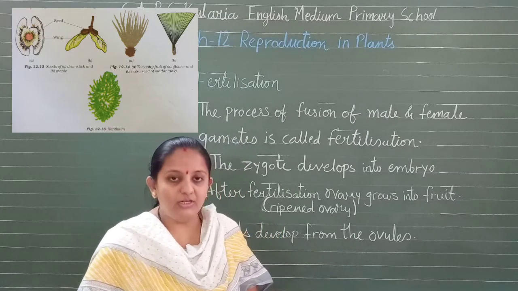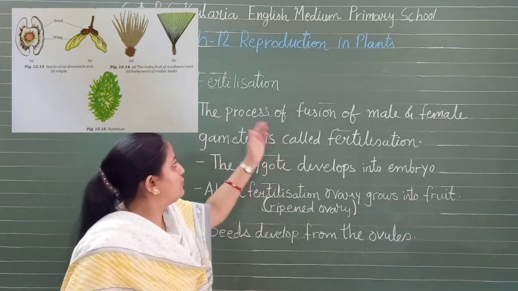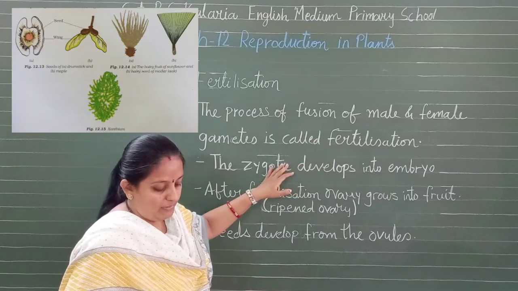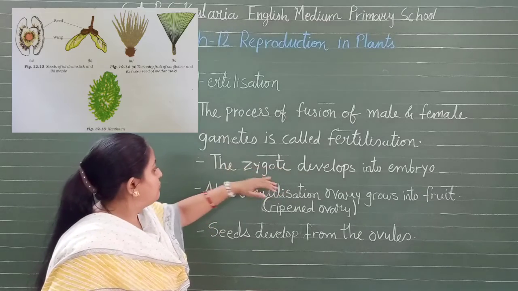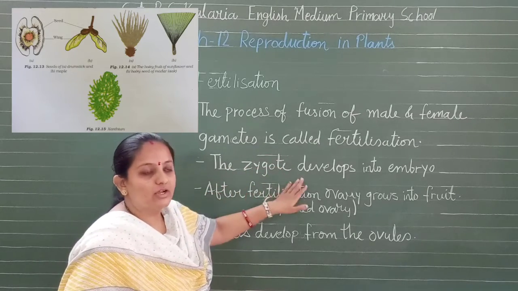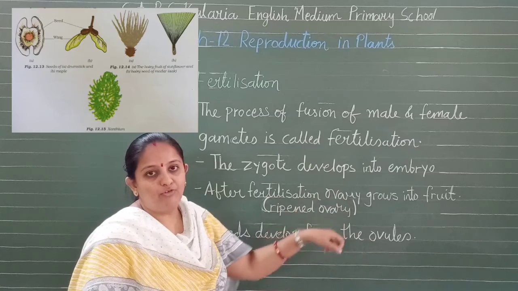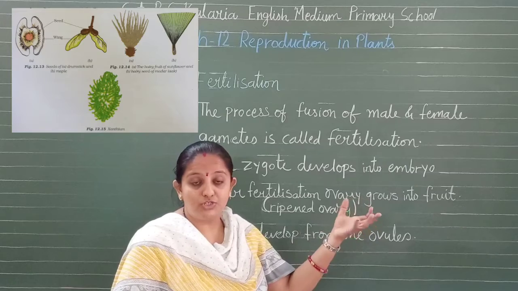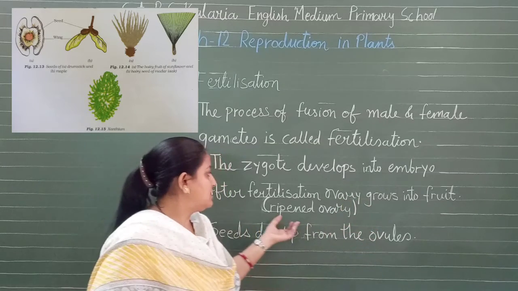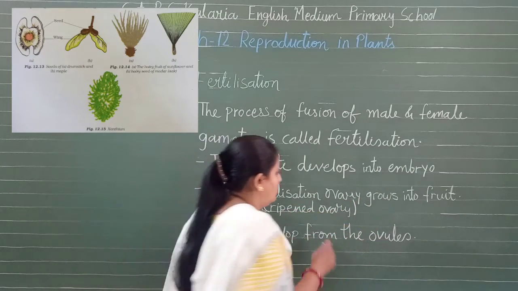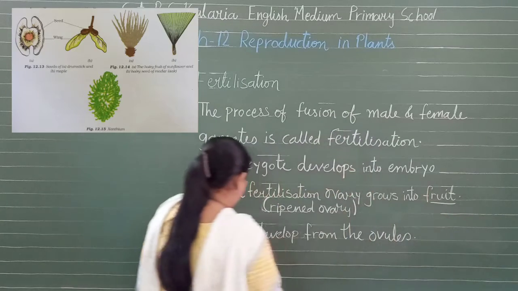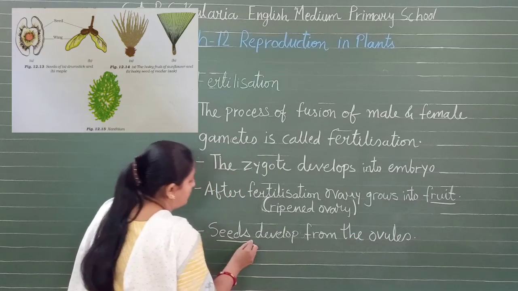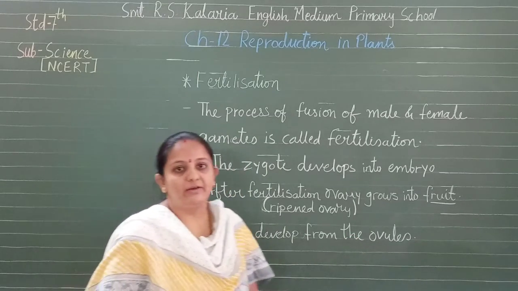Okay, and this is about the fertilization, the fusion of male and female gametes is called fertilization, to form a zygote, and further the zygote develops into an embryo. Embryo में zygote develop होता है. Okay, and after fertilization ovaries grow into a ripened fruit. Ripened ovary is a fruit, वो ovary fruit बन जाता है. And seeds develop from the ovules, so वो ovules से वो seeds, hard protective coat or a layer.